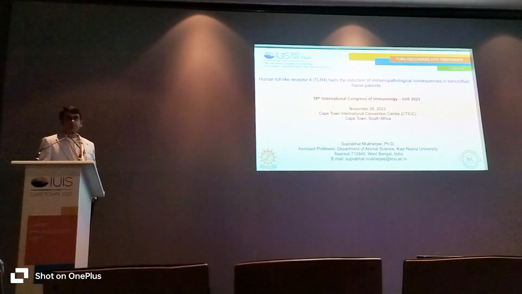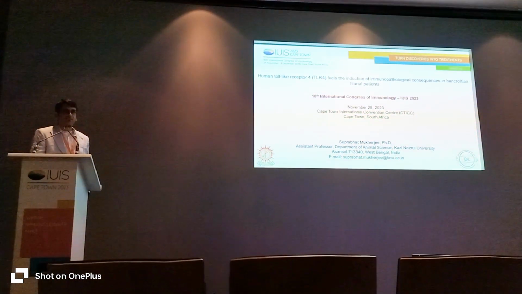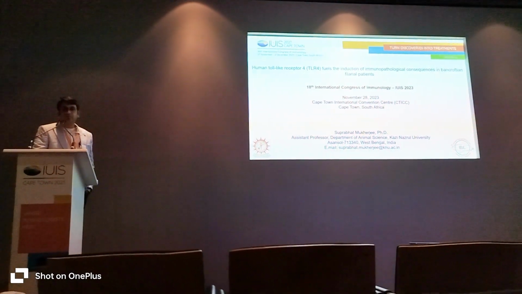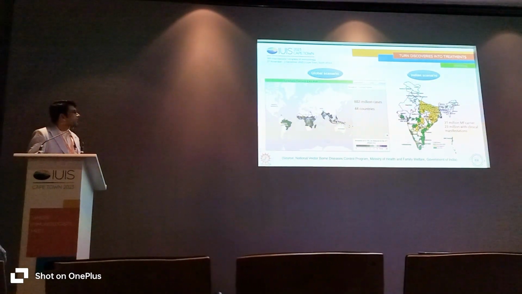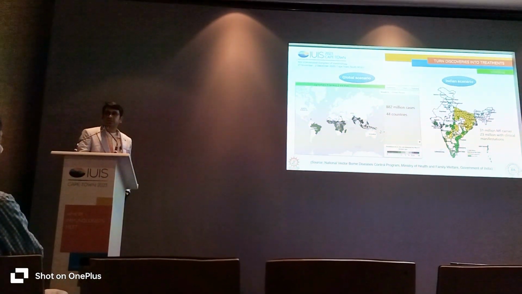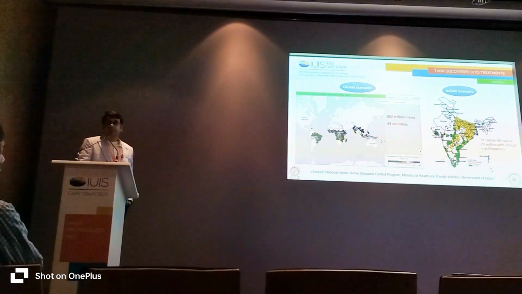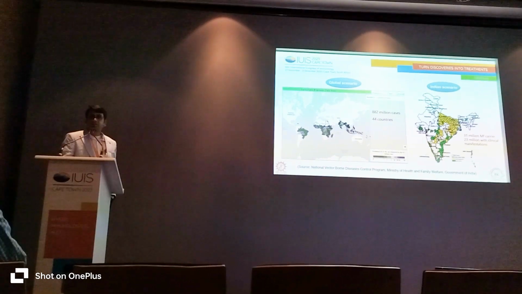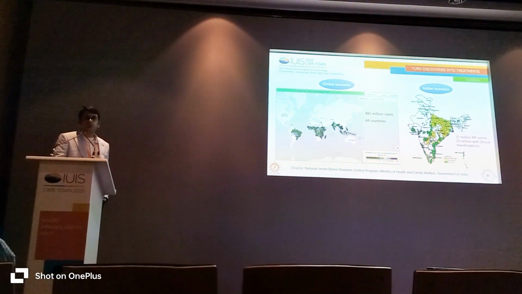So today I will be speaking on the mechanism of immunopathogenesis in lymphatic filariasis and the possible target that can be used for developing drug against this neglected problem. Currently more than 40 countries are affected with lymphatic filariasis. It is a vector-borne parasitic disease, mainly transmitted by the mosquito. And in India, it is a big problem because India alone contributes more than 40% to the global disease burden